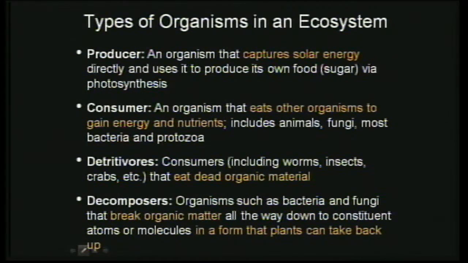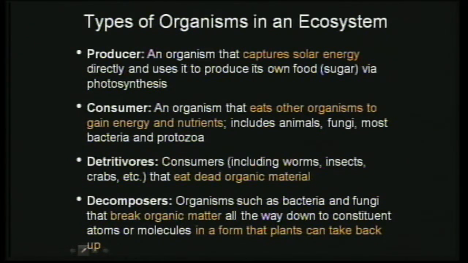Consumers are those which eat the producers, and that's how they get their energy and nutrients. This includes all kinds of animals, fungi, bacteria and protozoa. Then the detritivores are also consumers, but they feed on dead organic matter. This could include worms, insects, crabs and many other organisms.